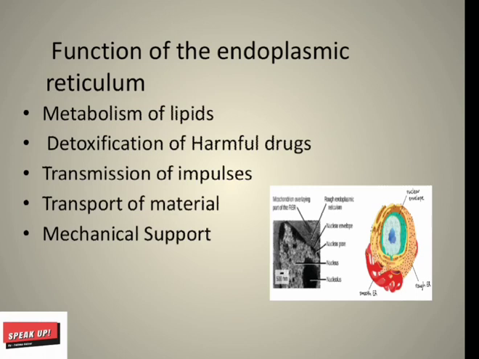Transmission of impulse. In some cells, smooth endoplasmic reticulum is responsible for transmission of nerve impulses. Nerve means muscle and nerve cells. Transport of material: they are involved in the transport of material from one part of the cell to the other. And mechanical support: endoplasmic reticulum also provides support to the cell so that its shape is maintained.